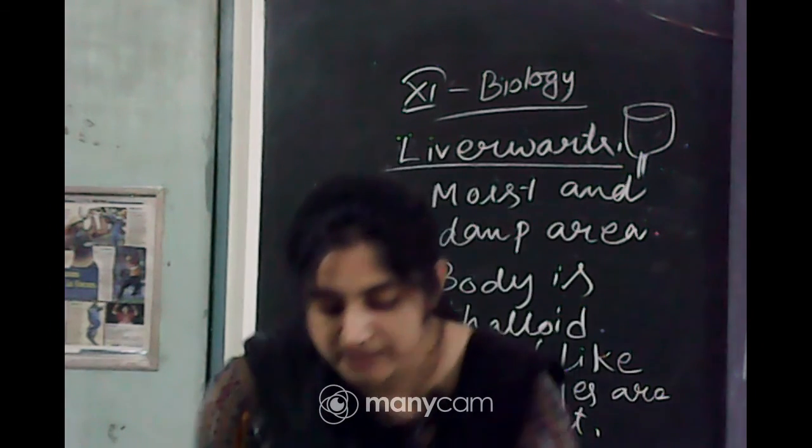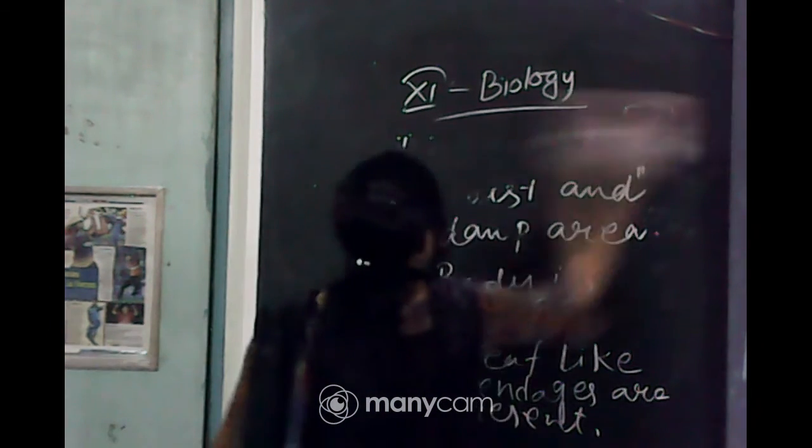Okay. So, the modes of asexual reproduction are two types. One is fragmentation and another one is gemma formation.